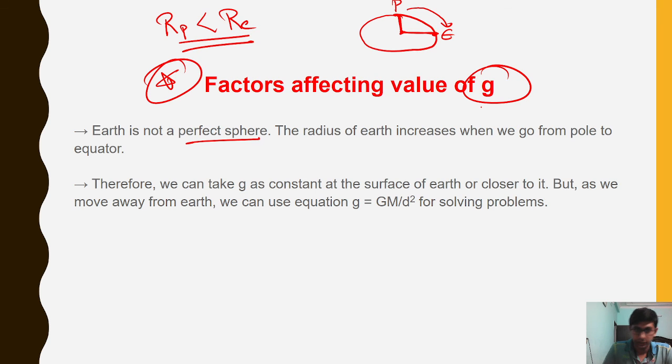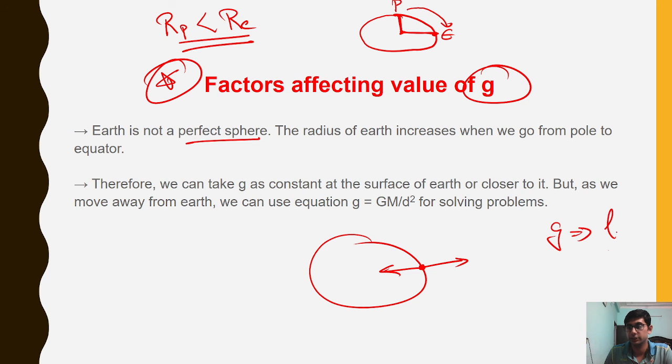Therefore, we can take g as constant at the surface of the Earth, which is closest to it. But whenever we move away from the Earth, or toward the inside of the Earth, the value of g always decreases. This is the factor you must learn.